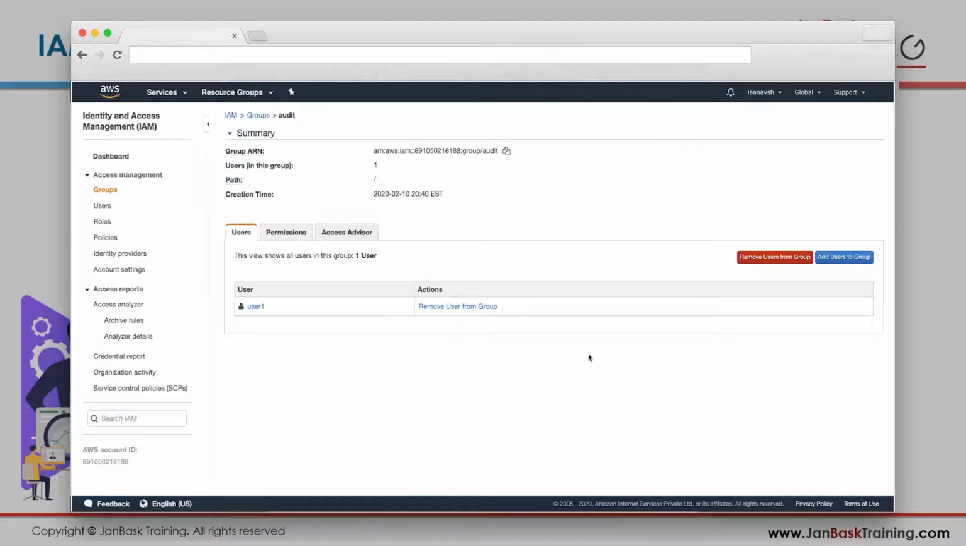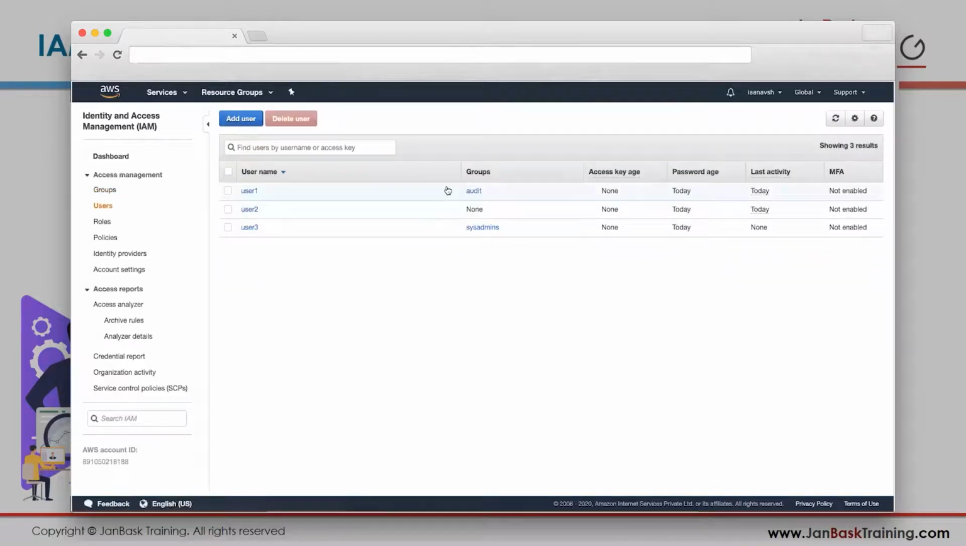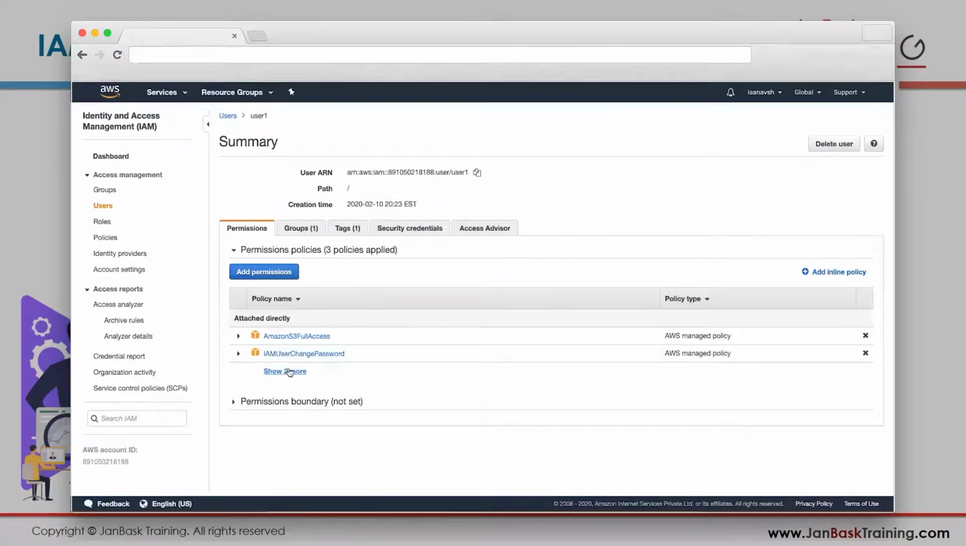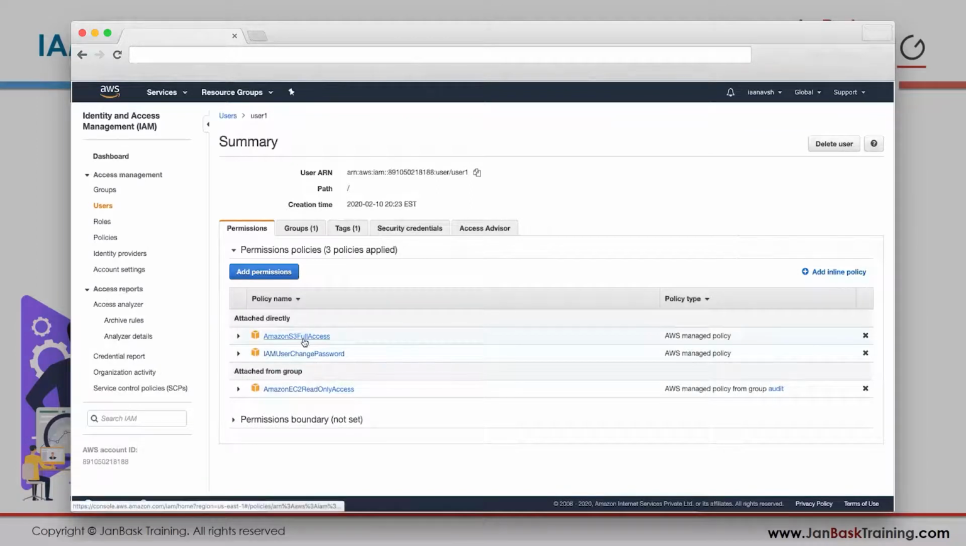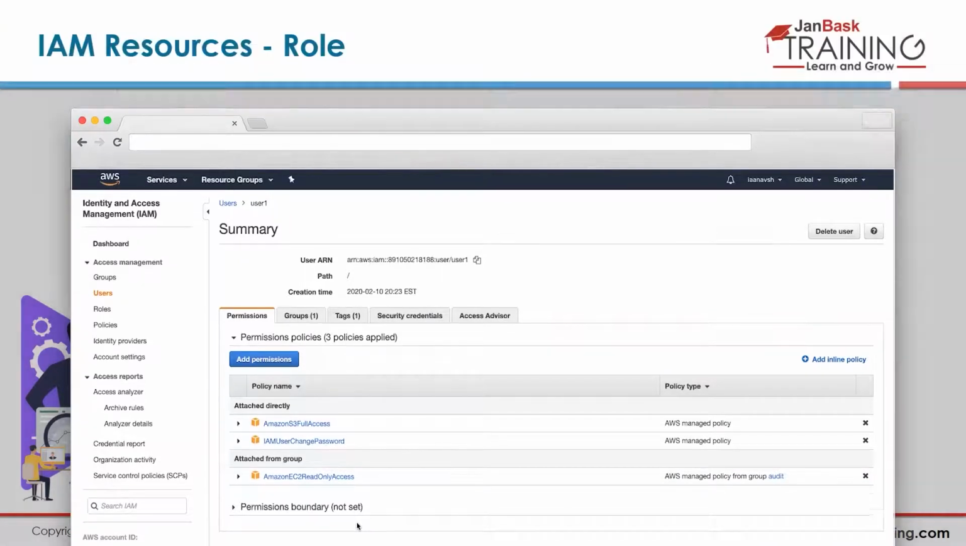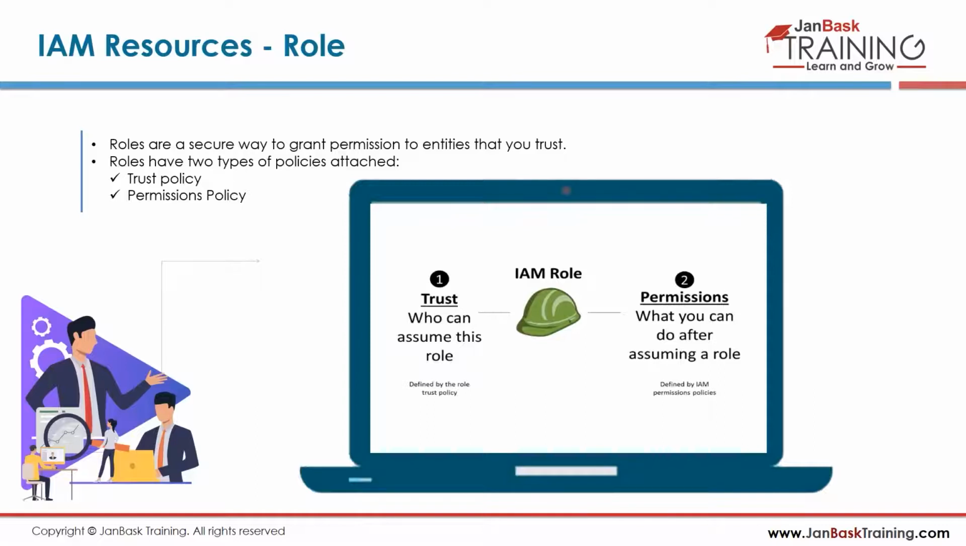There it is. If I go to users, see, he's part of audit now. If I see his permissions, he had S3 as well as password change as his own permissions, but now he is also getting the audit permissions from the audit group, which is EC2 read-only access. So you can mix and match these. Now let's go back to our PPT.